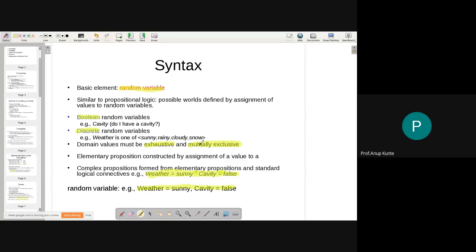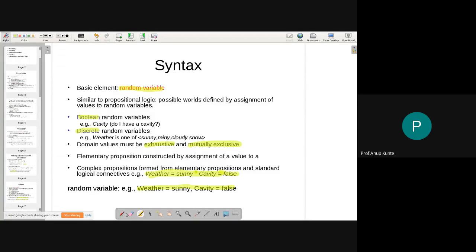Once I have an elementary proposition constructed by assignment of a value to a random variable, I can create elementary propositions. So what is an example of an elementary proposition? Weather is equal to sunny. So I'm assigning the value sunny to the variable weather, and I get an elementary proposition. And when I want to construct a complex statement from elementary propositions of two random variables, I just use logical connectives to connect them.